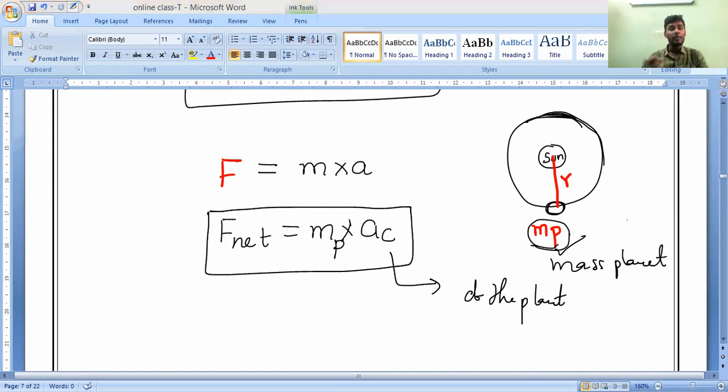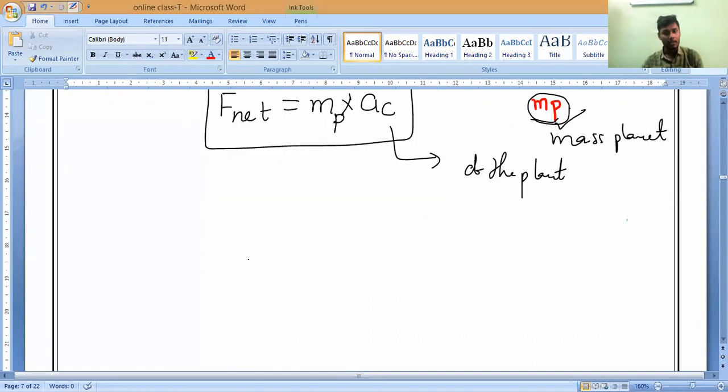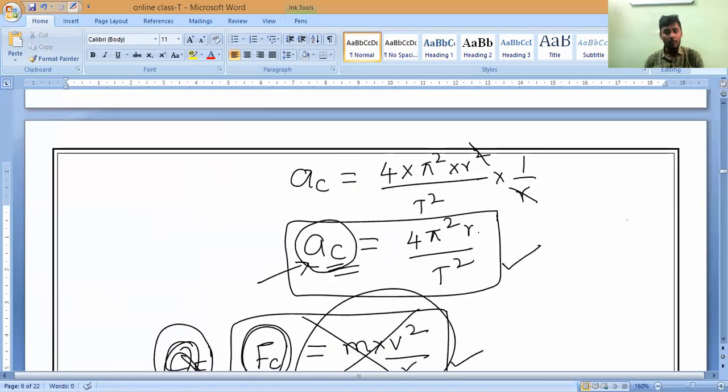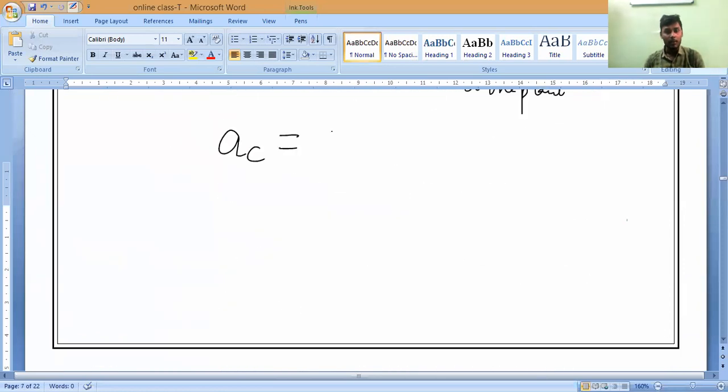Now, for our simplicity, we are assuming circular orbits. But actually, what orbits are there? It is elliptical. For our simplification, we are assuming an elliptical orbit as a circular orbit. Now, from the previous discussion in this chapter, all of you listen. Centripetal acceleration is equal to, what is the formula, guys? Just now you have derived it. Centripetal acceleration is equal to 4 pi square r divided by t square. That is important, so write it.